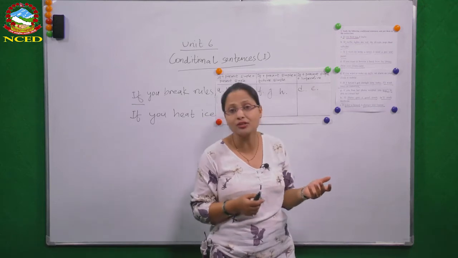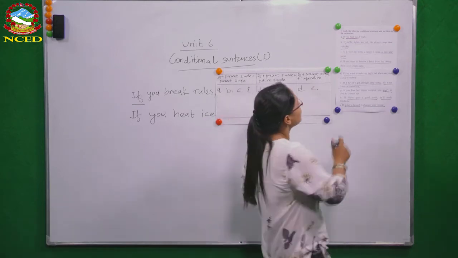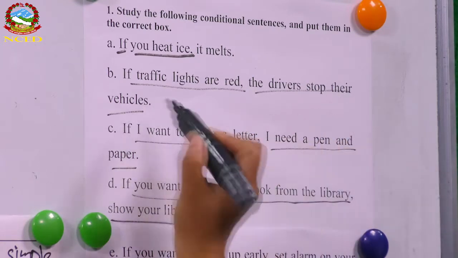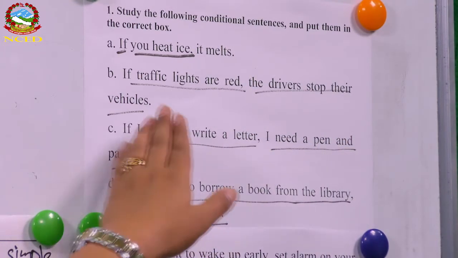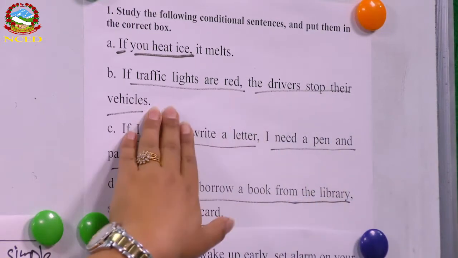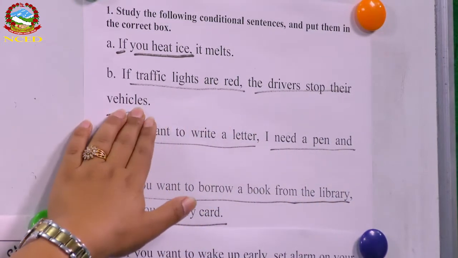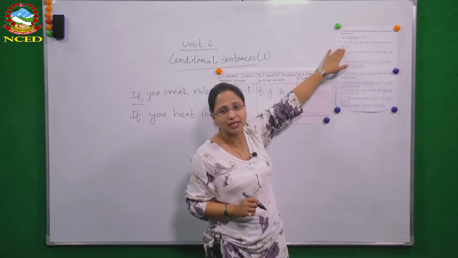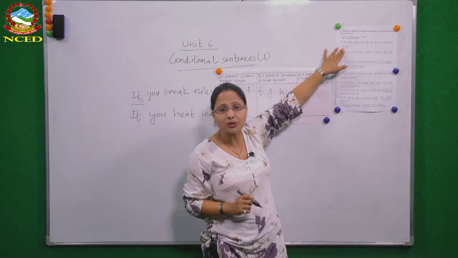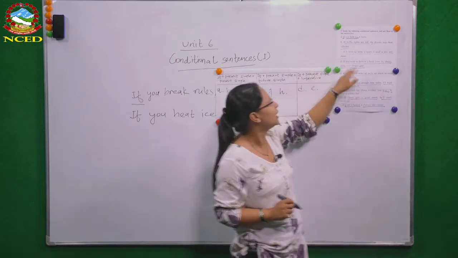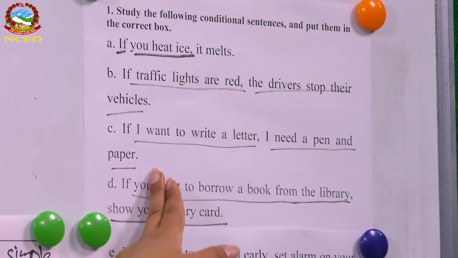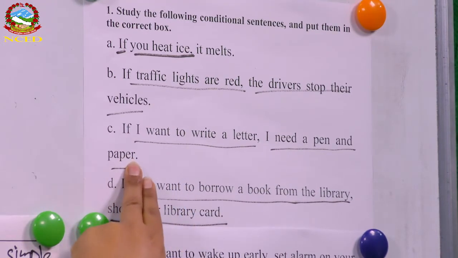Yes, that is a general truth, right? Similarly, if traffic lights are red, the drivers stop their vehicles. When the traffic lights are red, drivers stop their vehicles. So is this a possibility or a general truth? Yes, it is also a general truth. Okay? If I want to write a letter, I need a pen and paper. That's obvious, right? Again, a general truth.